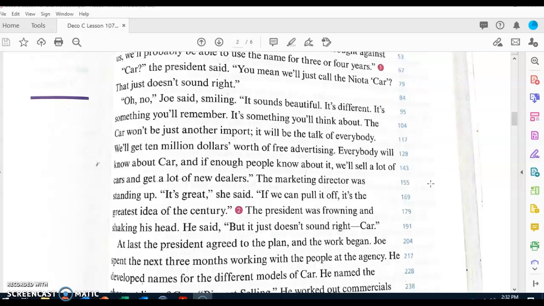Question number 2. How would car get free advertising? So the way car would get free advertising is that every time someone said the word car, they would be saying the name of the Nyota.